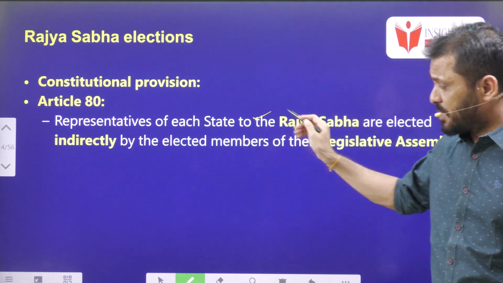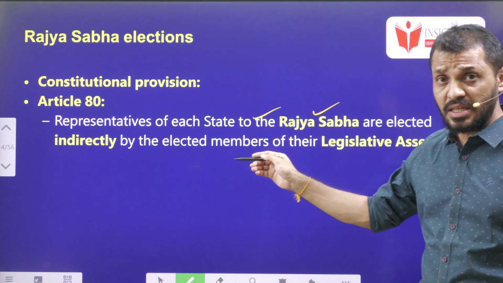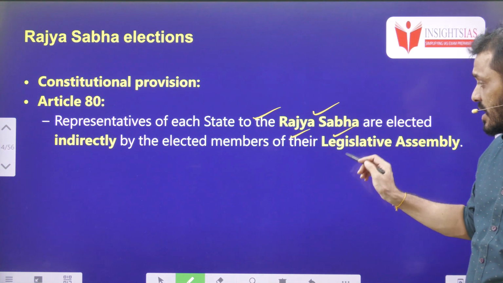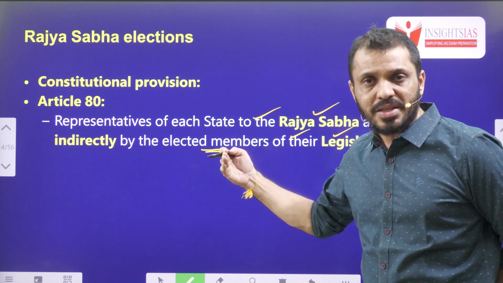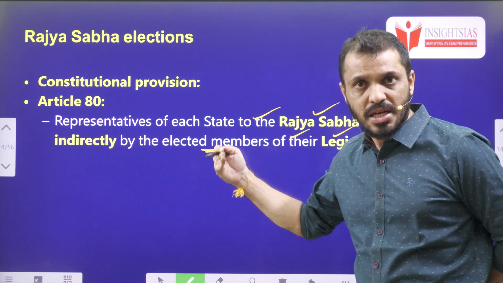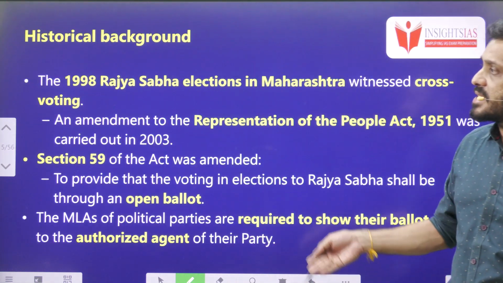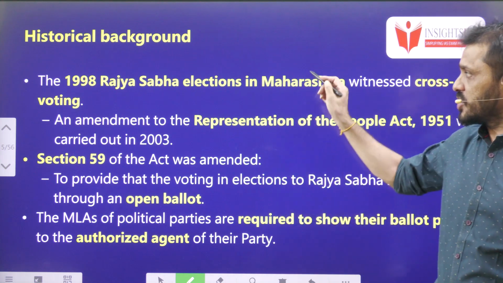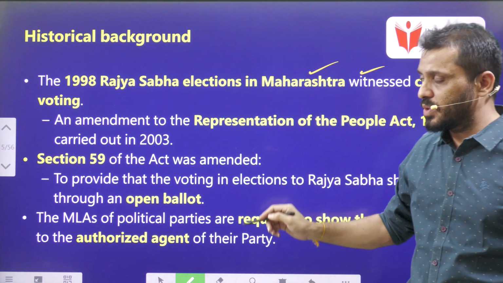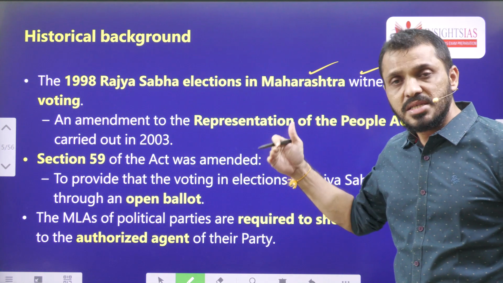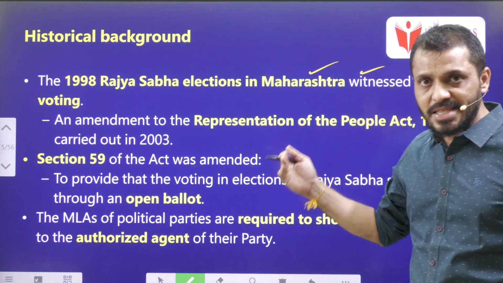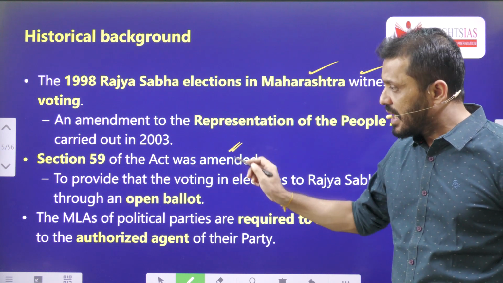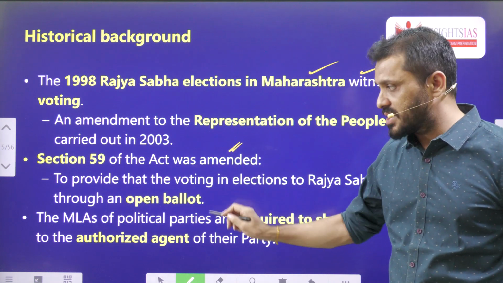Under Article 80, representatives of the Rajya Sabha are elected indirectly by the elected members of the Legislative Assembly. Elected members means that the Anglo-Indians who used to be nominated in the assemblies previously are not involved. Next, the 1998 Rajya Sabha election in Maharashtra witnessed this kind of cross voting. By considering this, certain amendments were made to the Representation of the People Act 1951. Section 59 was amended, and according to that, the open ballot system was introduced.